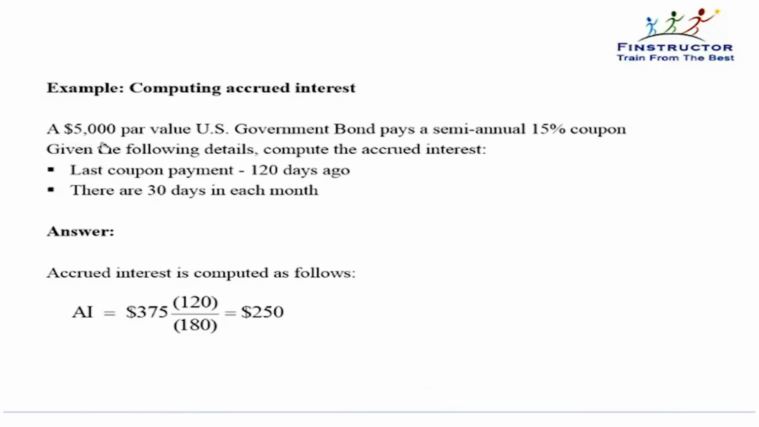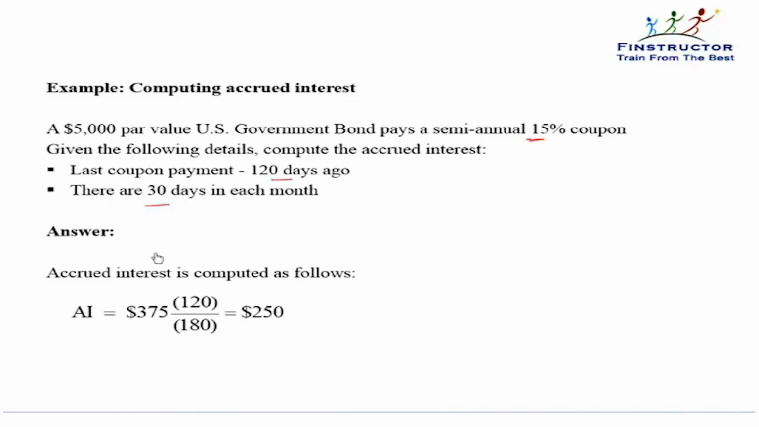A $5,000 par value US government bond pays a semi-annual coupon of 15%. Given the following details, compute the accrued interest if the last coupon payment was 120 days ago and there are 30 days in each month. Because please note, it is the actual number of days upon the actual number of days. So this is important. Otherwise, it would be tough to calculate the actual number of days. Some months have 30, some months have 31, some even have 28 days.